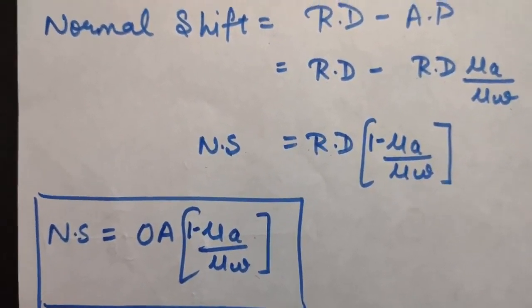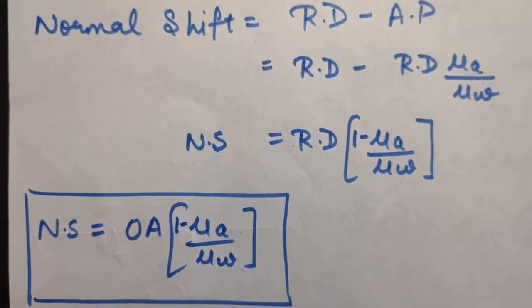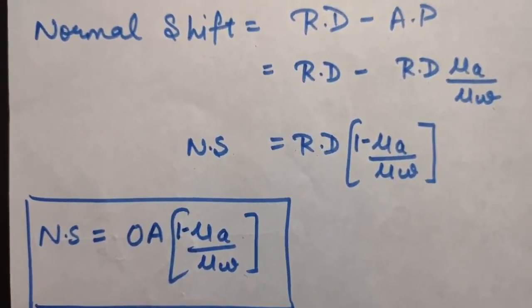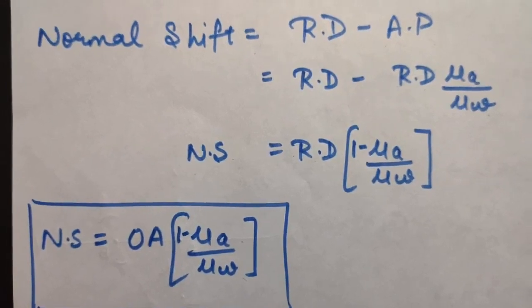Lateral displacement takes place in your rectangular glass slab and normal shift takes place in the tank case.